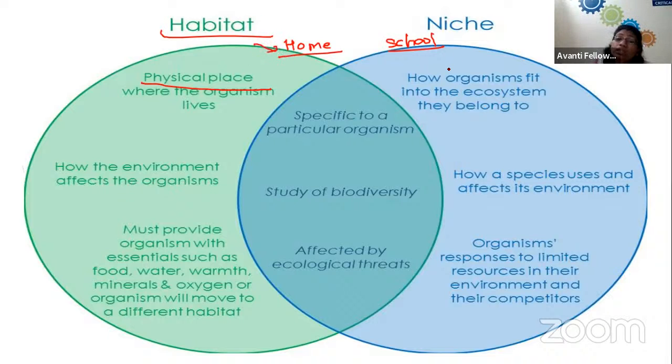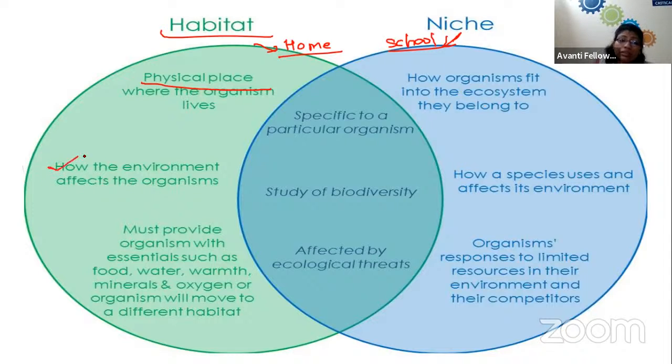But the place where an organism performs its function, a functional unit or functional place for an organism, is known as niche. So we can say our school is our niche. That is not habitat, we are not staying there. We are just going there to perform our function, that is studying, right?